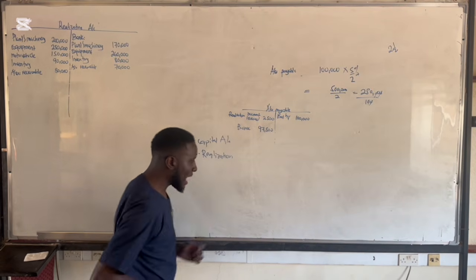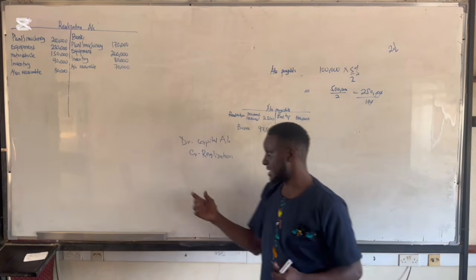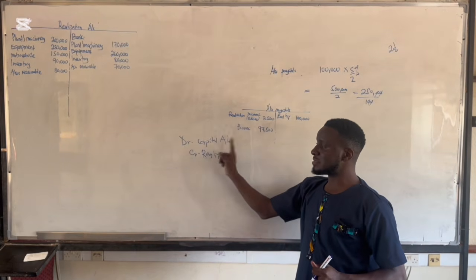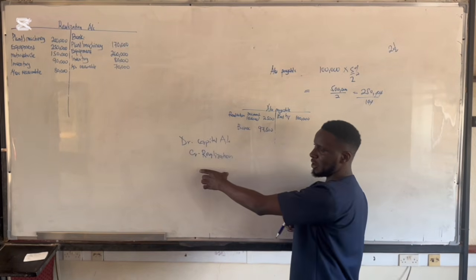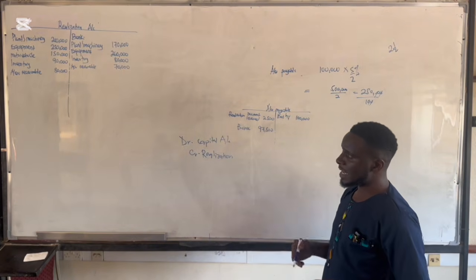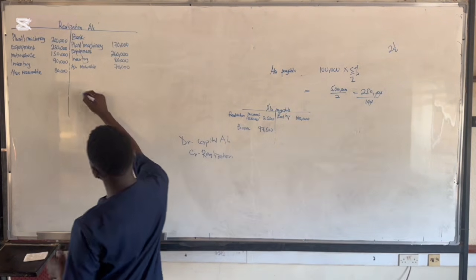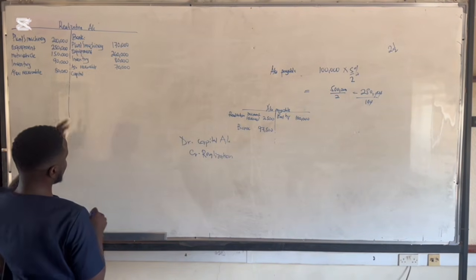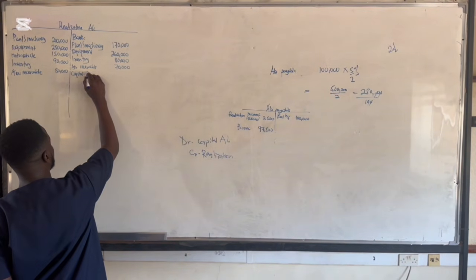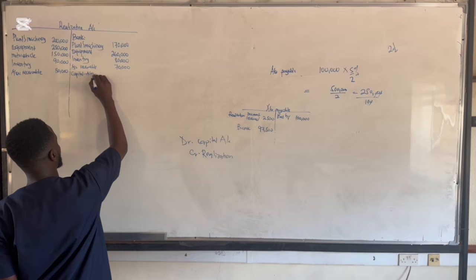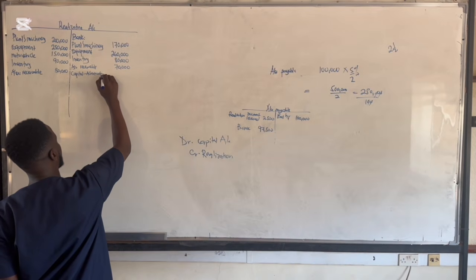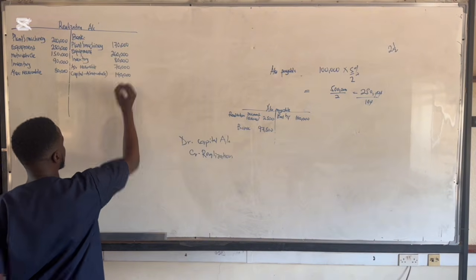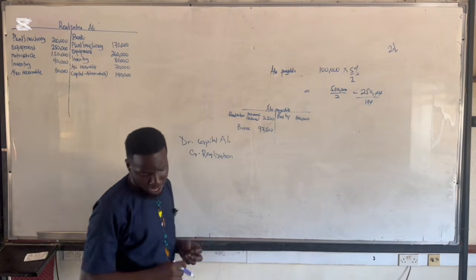So, once a partner takes an asset, you're going to debit the capital account to show a reduction of that money. Then you're going to credit realization. So once the partner does that, we come here and we say capital. You first make the narration of the account to which you're going to post the corresponding entry. Then you say partner A who took a motor vehicle, and they told us that was valued at 140,000. That's what we had.